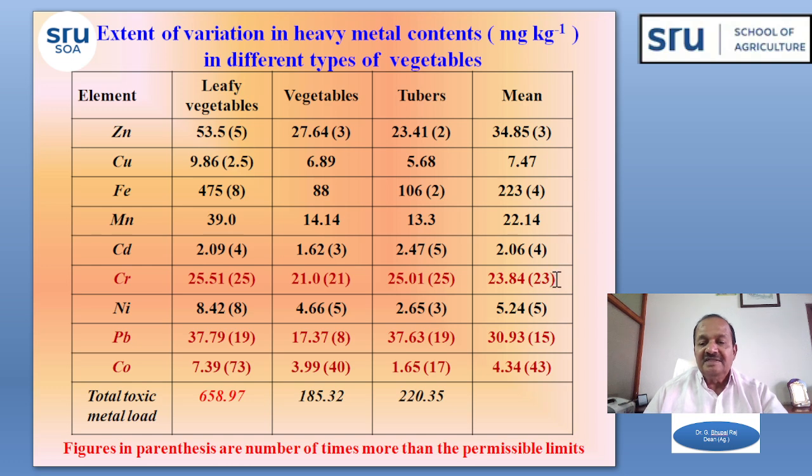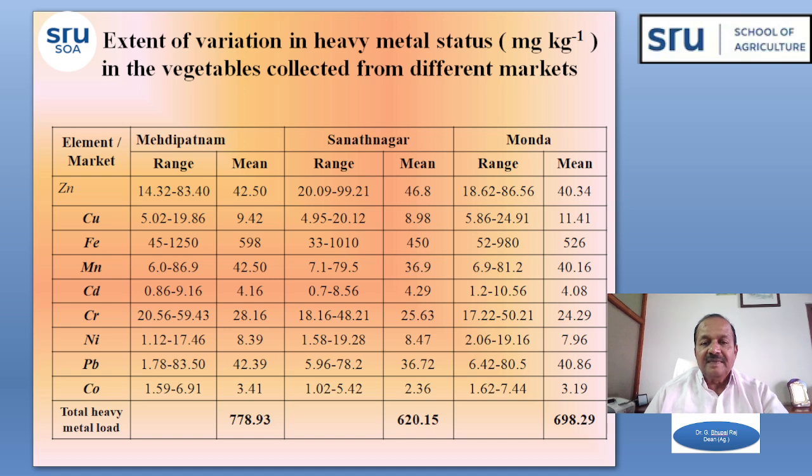Overall, in vegetables, chromium content was observed at 23 times or more compared to the reference limit, which is supposed to be the safe limit. So 23 times or more, and cobalt was also 43 times more, and lead was also 15 times more. So this is the main concern when we consume the vegetables here.